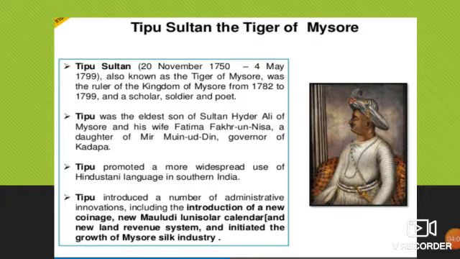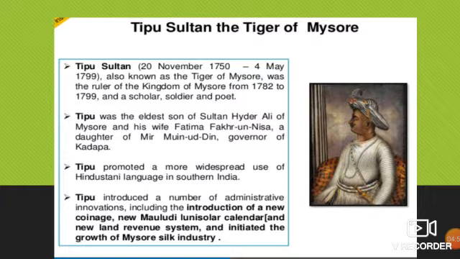But as you can see, Tipu Sultan, the tiger of Mysore. He was called the tiger of Mysore. Why? There is a story behind that also. Why was he called tiger of Mysore? The story is, once in Mysore, he fought a tiger without any weapon and he won. So that's why Tipu Sultan is called the tiger of Mysore.